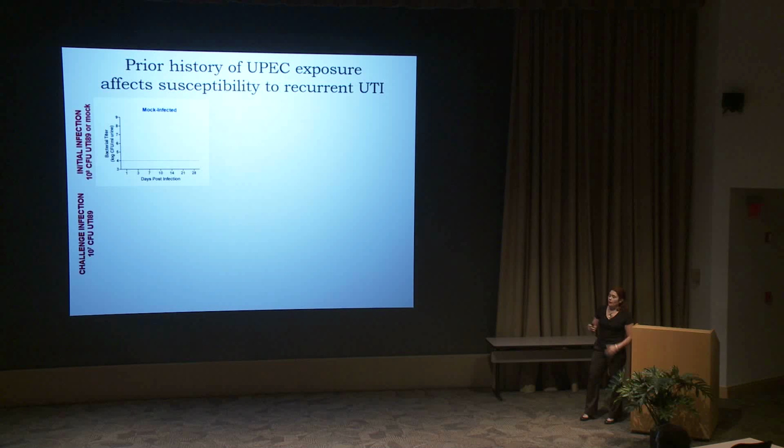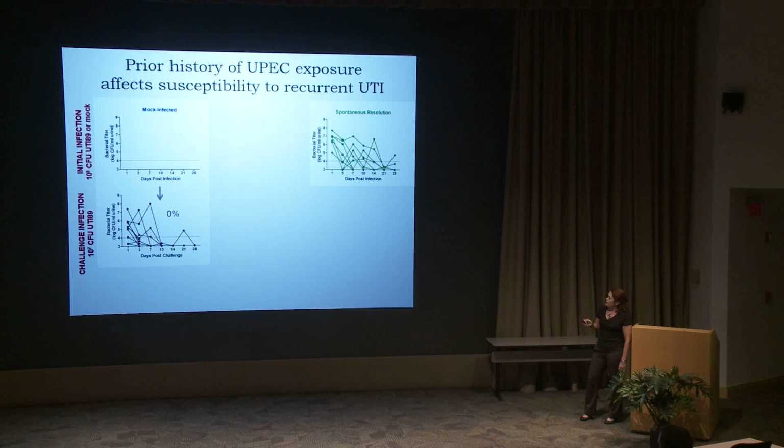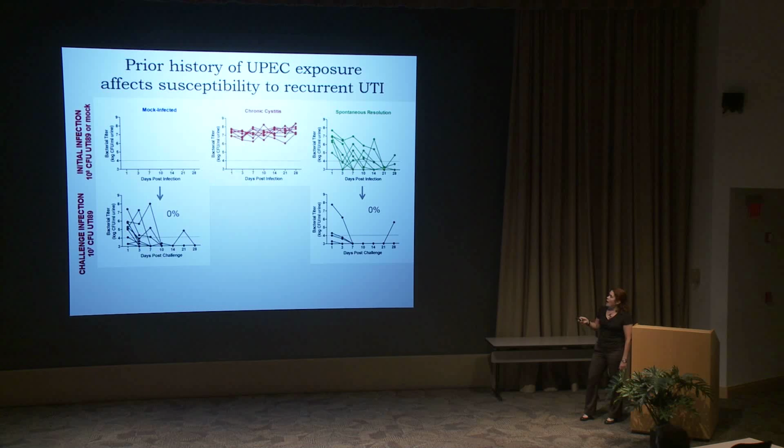So as a control, we have mice that are mock infected, and so we see no bacteria in their urine. These are control for no history of UTI. When we challenge them, we see that none of the mice are developing chronic cystitis. Mice that spontaneously resolve the initial infection uniformly resolve the challenge infection as well. However, mice with a history of chronic bladder infection, when we challenge them with that 10-fold lower dose, we see that 62% of the mice have chronic cystitis. So really, these mice have recurrent UTI, and this is an excellent model of recurrent UTI that we can now use to try to understand the disease.